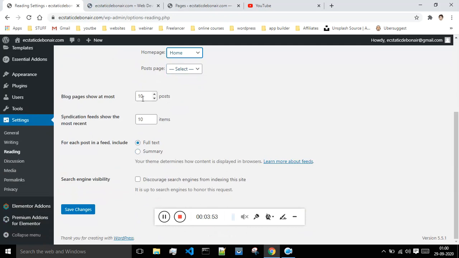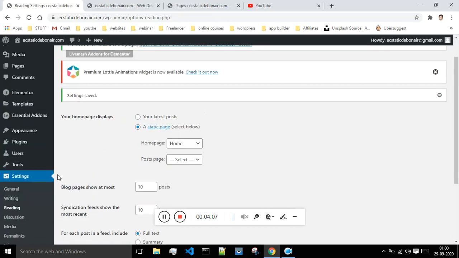The blog page shows at most 10 posts. If you want, you can just increase or decrease the size. And for the syndication feed, the most recent will be 10 items. So there are some other options present over here which you can change if you want.